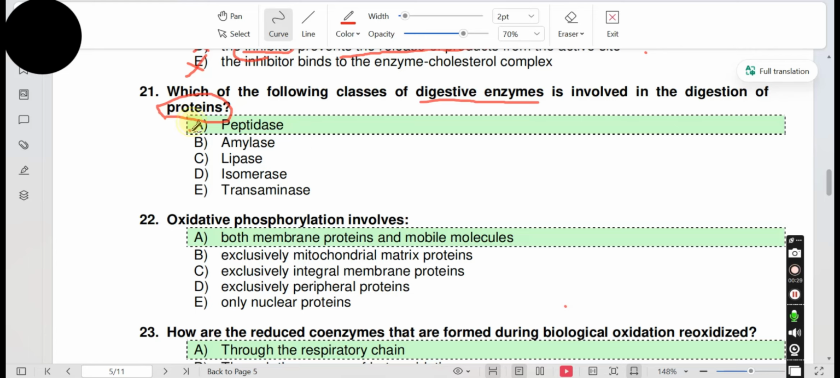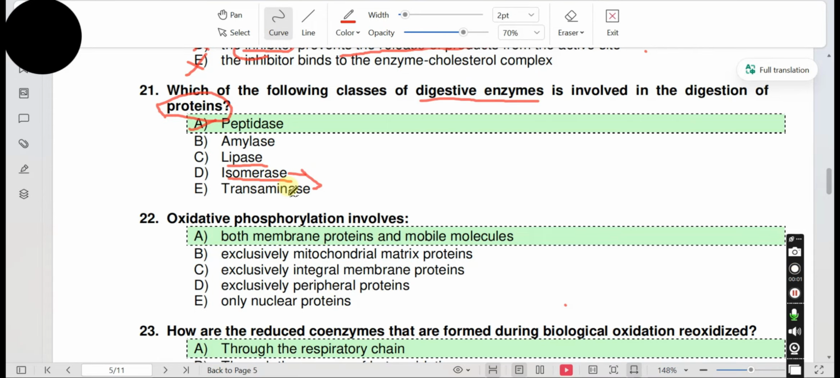The option is A, amylase. It is used for the digestion of carbohydrates. Lipase is for lipids. Isomerase is used to form isomers. Transaminase transfers amino groups during amino acid metabolism. So the answer is A.